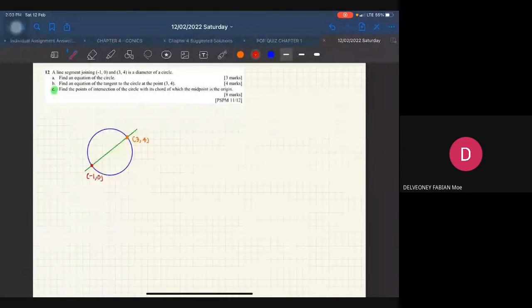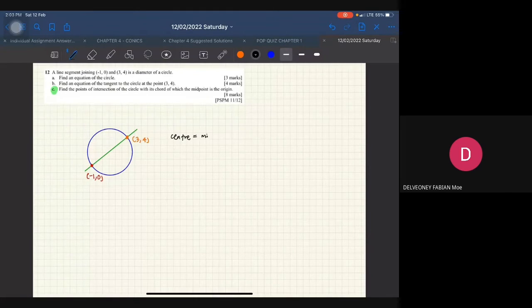Okay, so -1, 0. Alright, so soalan minta kita cari an equation of the circle. Kita tahu line ini melanggar kepada center. So you can find the midpoint, which is equal to the center. Cara nak cari midpoint senang sahaja.